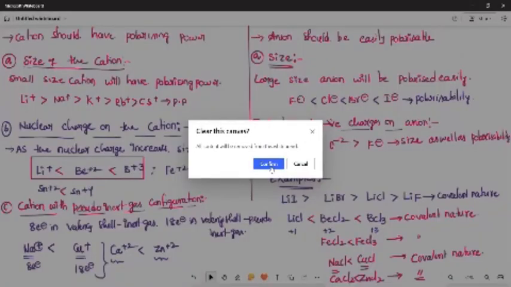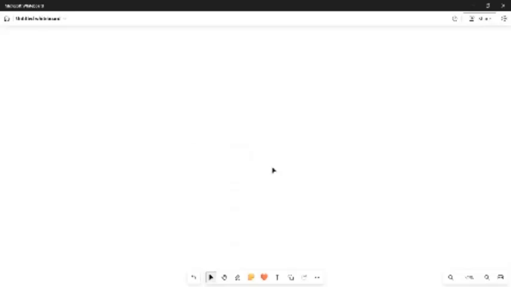That will be the hybridization of the PCl5 molecule. First of all, what is the meaning of hybridization?